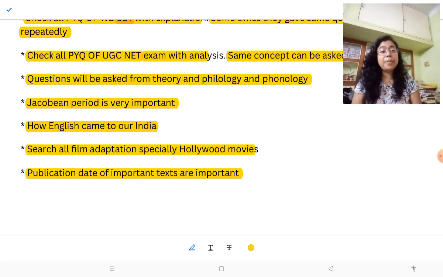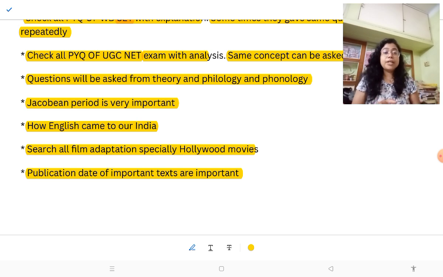They will give the publication date and the text, and you have to match and write the right option. So these types of questions they ask.